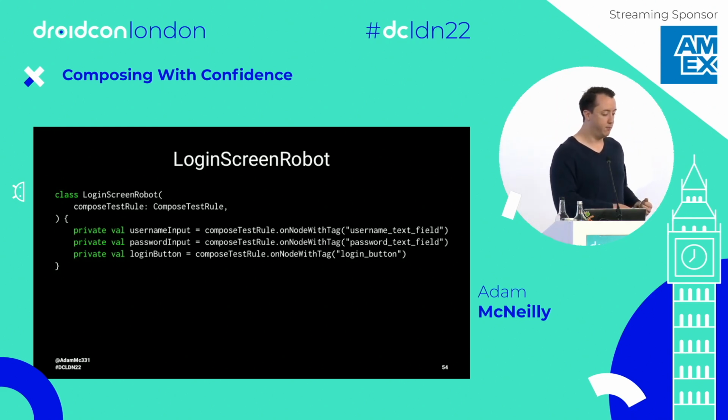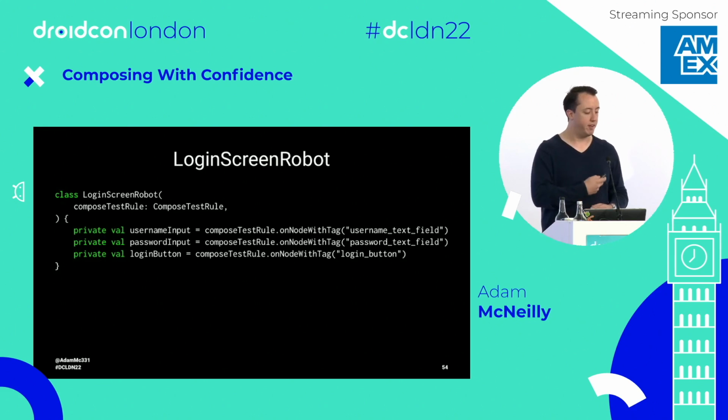So username input will be composeTestRule.onNodeWithTag username text field. And I write this once. Any other time I'm going to deal with the username input, I can reference this variable. So this is nice for what I said: if I change the tag for any reason, or some other way of identifying the username input, I change this one first line, and all of my tests should still pass.